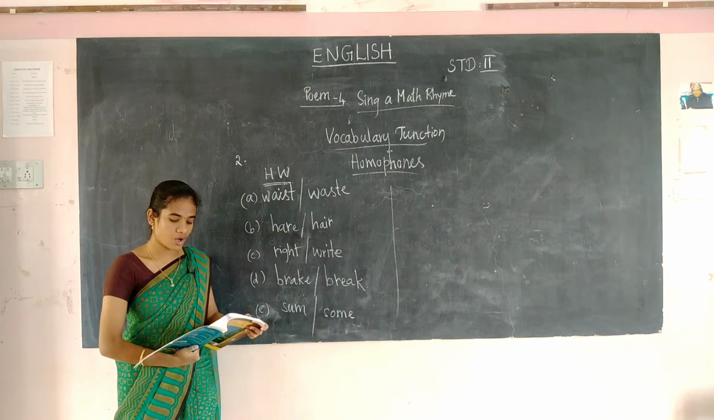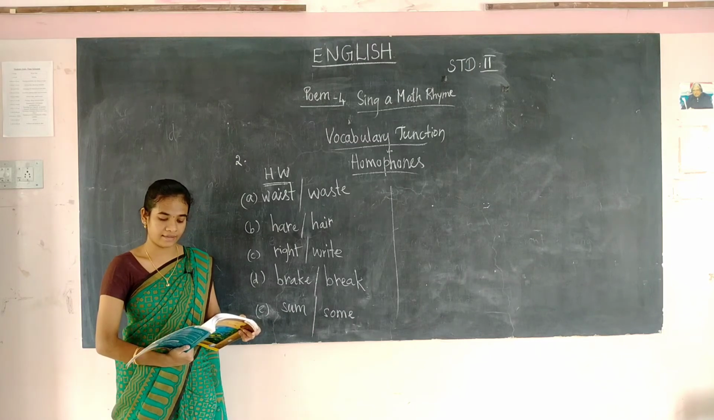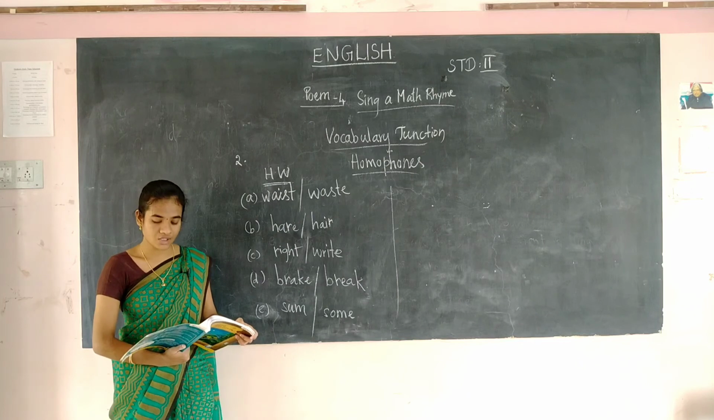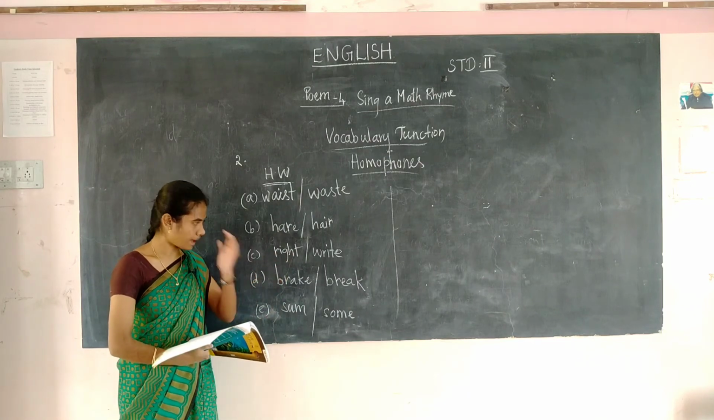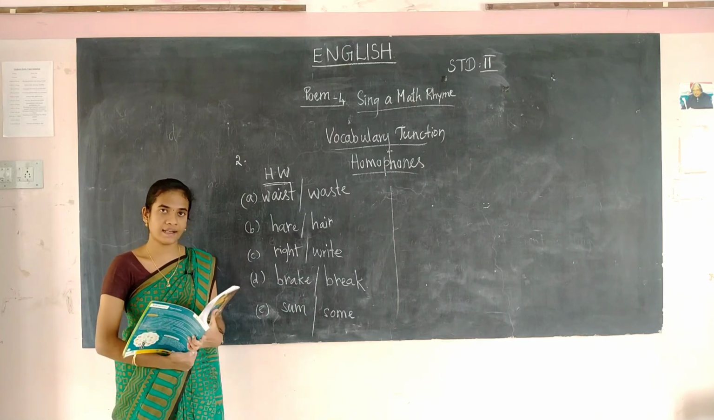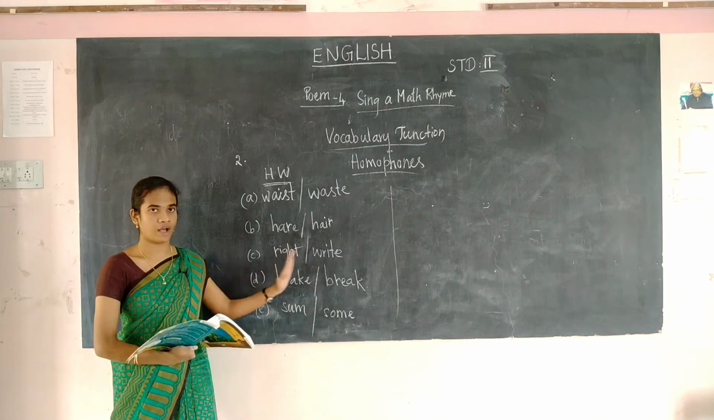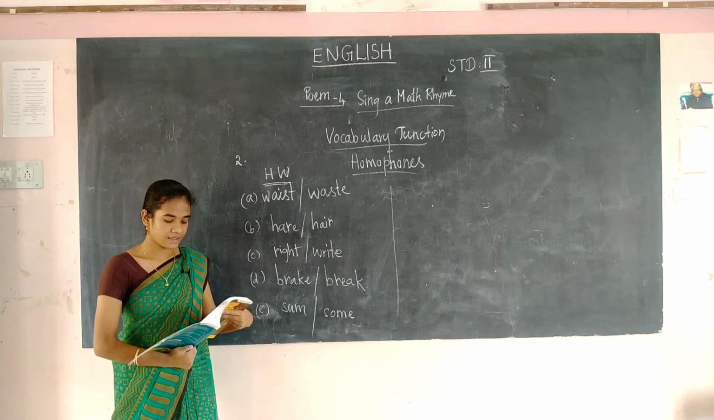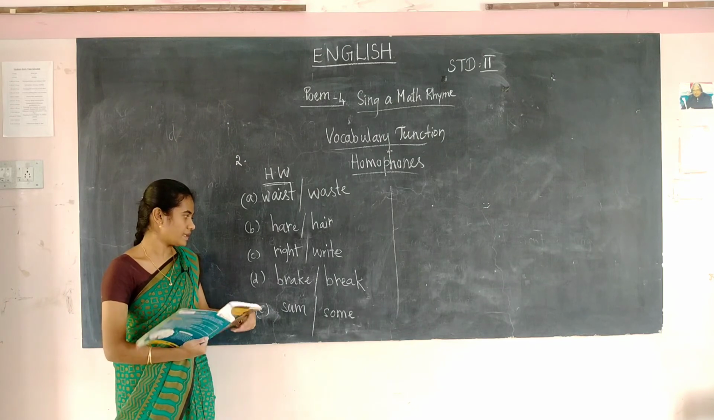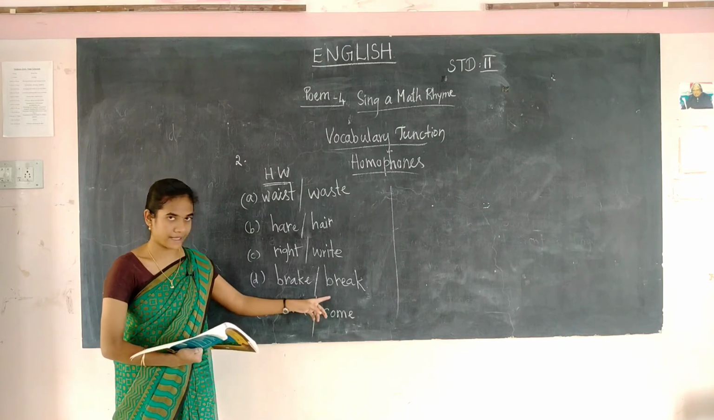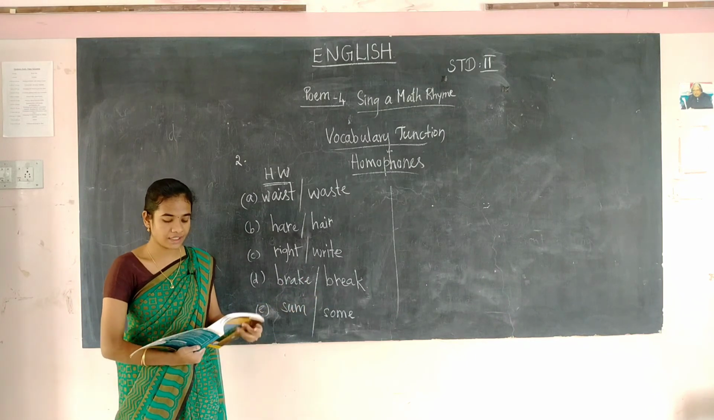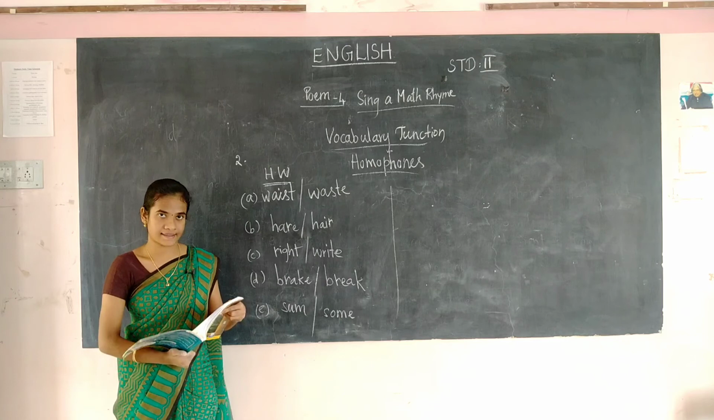Next one: I did not dash that letter. That is right or write. Right or write, you have to write down the correct answer. I did not dash the letter. The next one: we need a dash to relax. That is break or brake. You have to write the correct spelling. We need a dash to relax.